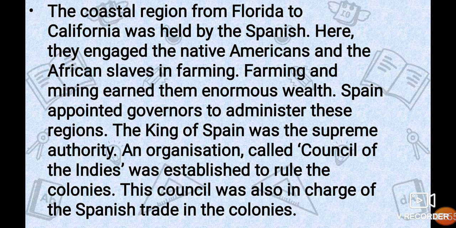Now, these colonies were ruled by the King of Spain. He was the supreme authority, the highest authority. All the people listened to him, and an organization was called the Council of Indies. And why was this established? This was established to rule the colonies they had made over here in America. This council was also in charge of the Spanish trade in the colonies, whatever trade was happening from their land to America, or from America to their land. So that was the main work of this council.